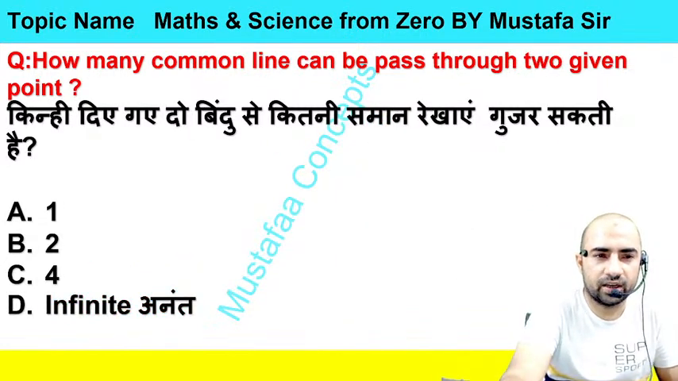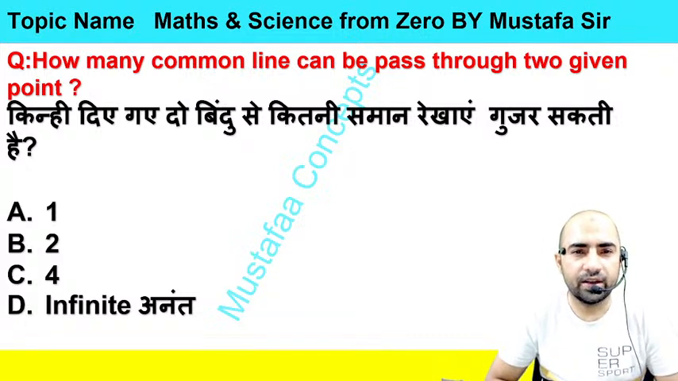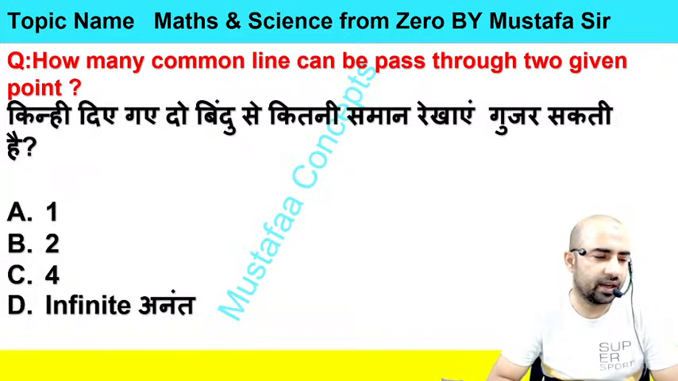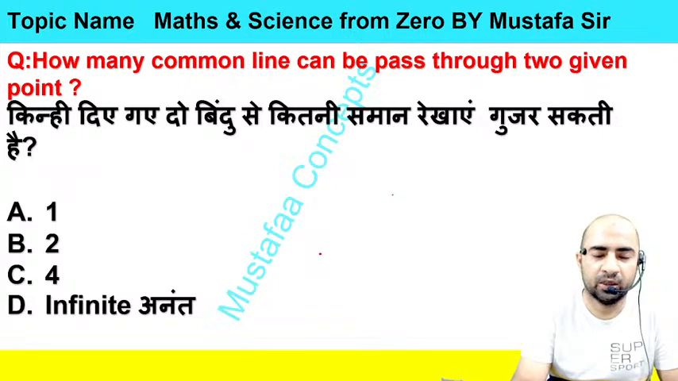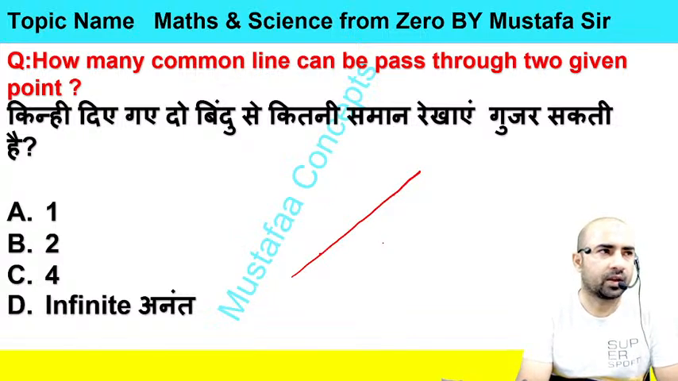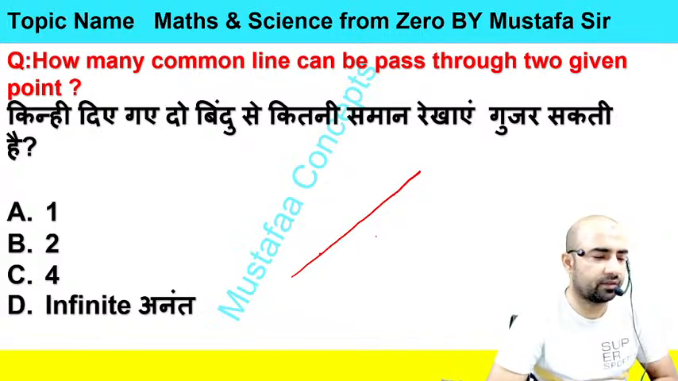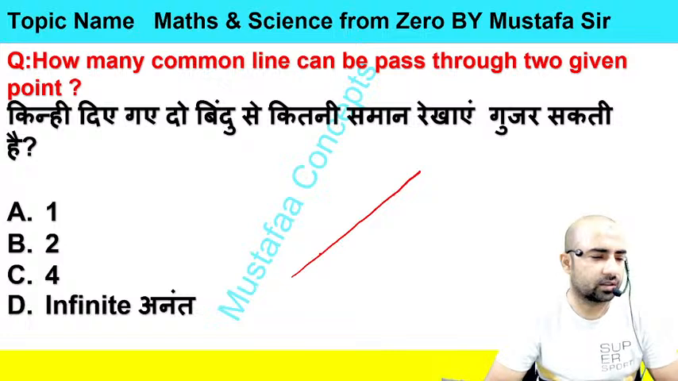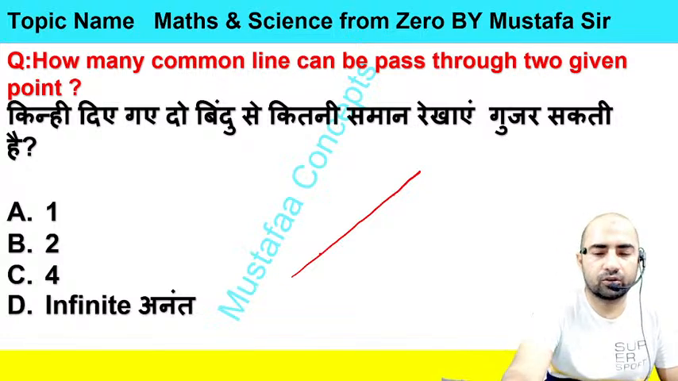right? Next question we have, how many common lines can be passed through two given points? If we have 2 points, then how many common lines can be passed? If you have 2 points, only one common line can pass through these points, right? So from one point we can pass an infinite number of lines, and if we have 2 points, only one common line can pass through these 2 points. I hope this question is also clear to you.